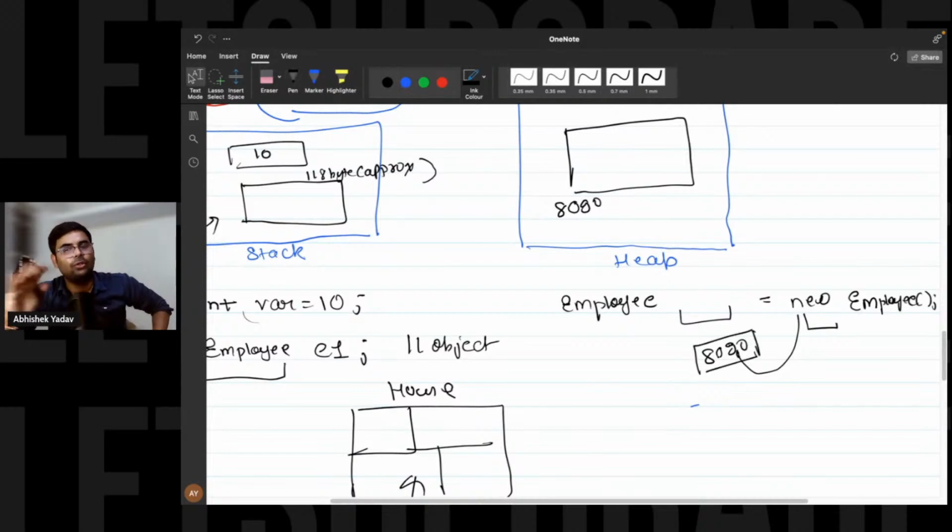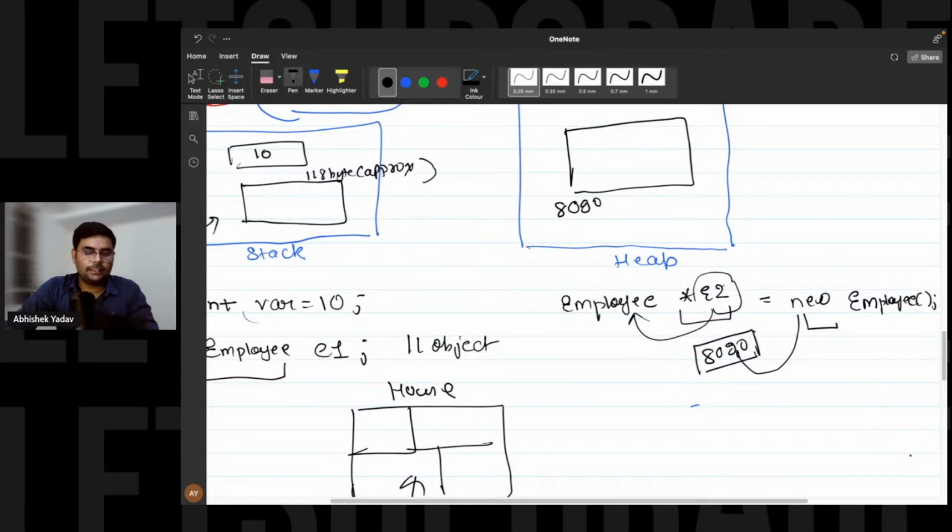And now we have to store the starting address somewhere. Where will we store the address? Address is stored inside the pointer. So here also we will store the address inside the pointer, right? And here this E2 is the pointer to a variable of type Employee. That is clear. Everyone, please write in the chat if this is clear.